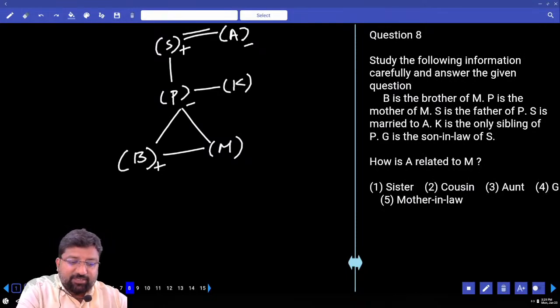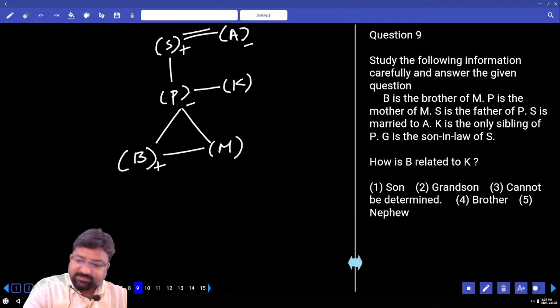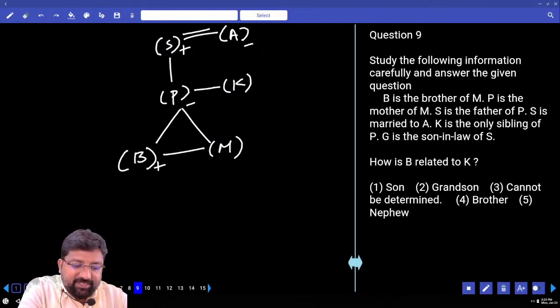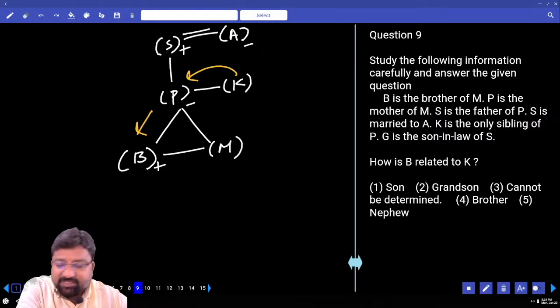How is A related to M? A is the grandmother of M. Question 9: How is B related to K? K's sister's son. What do you call your sister's son? Nephew.